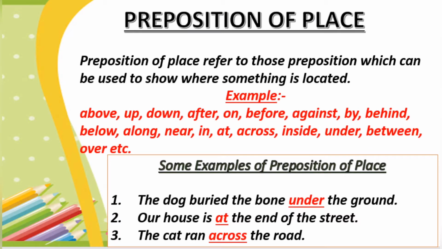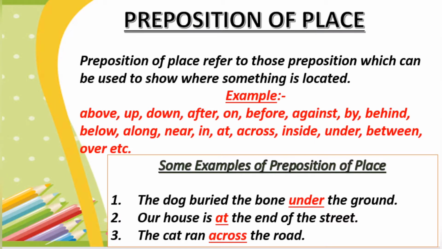First is the dog buried the bone under the ground. So the word under is a preposition of place because it tells us where the bone is buried. Next, our house is at the end of the street. So at is the preposition of place because it tells us where our house is located. Next, the cat ran across the road. So across is the preposition of place because it tells us where the cat ran.